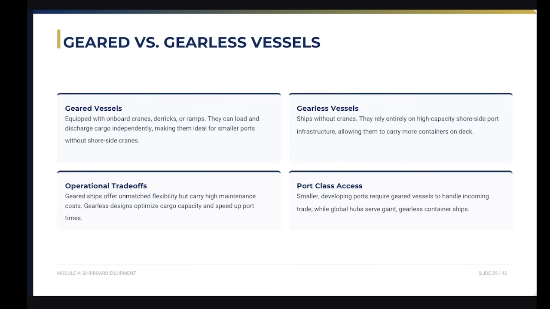So the ships without cranes rely entirely on high capacity shore port infrastructure, allowing them to carry more containers on their deck. The smaller developing ports require geared vessels in handling incoming trade, while global hubs serve giant gearless container ships.